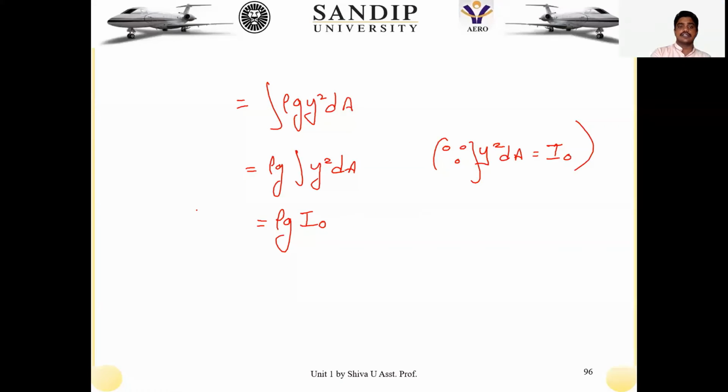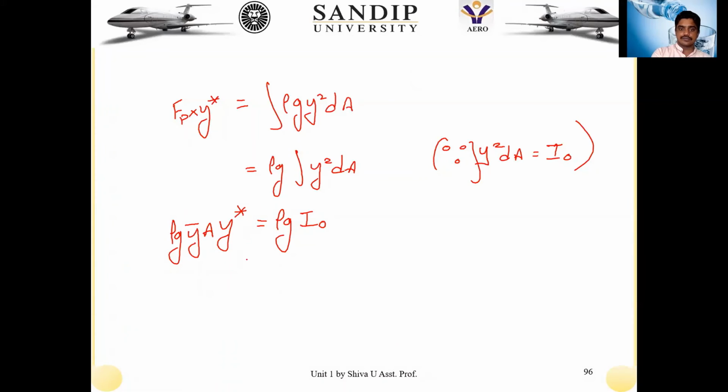So the expression on the right hand side we have obtained, and on the left hand side we have written Fp, the total pressure force, into Y star. When I expand the total pressure force on the surface of the plane, about O, because this is acting about the O only, the pressure force becomes rho g Y bar into A. About the O axis, it is rho g Y bar into A into Y star.